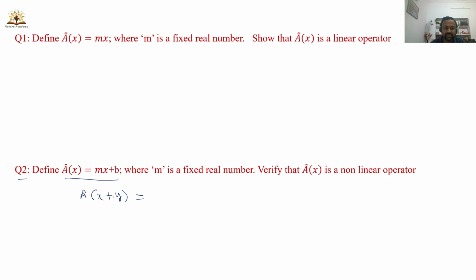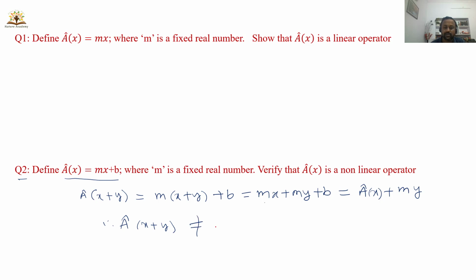So replace x with x plus y. We will get like this. I can write mx plus my plus b. Mx plus b is simply A operating on x, and whatever the leftover term is, that is m times y. Therefore, the operator on x plus y is not equal to the operator on x plus A operating on y. It means this is not a linear operator. Simply it is a non-linear operator.